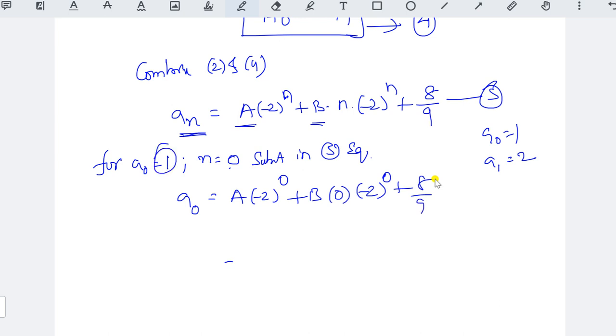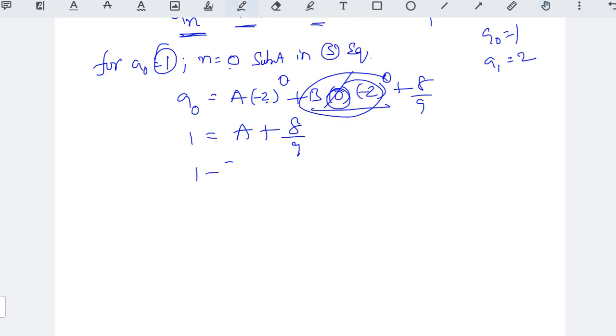The a naught value is 1. So 1 equal to a, since anything to the power 0 is 1, plus b into 0, which is 0, plus 8 by 9.